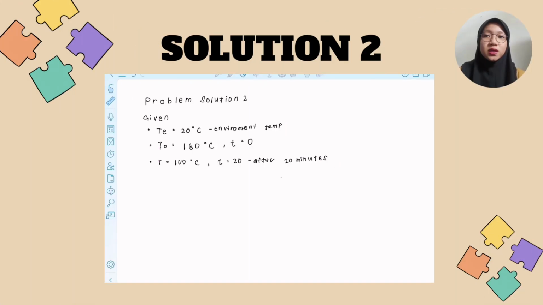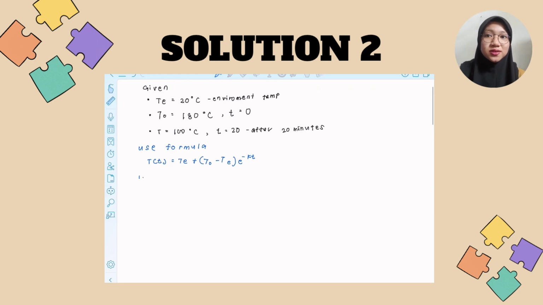Given the soup starts at 180 degrees Celsius and the room temperature is 20 degrees Celsius. After 20 minutes, the soup cools to 100 degrees Celsius. So the question is how many more minutes until it reaches 80 degrees Celsius.